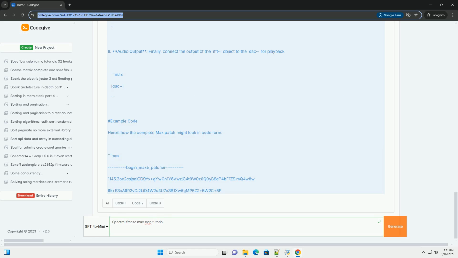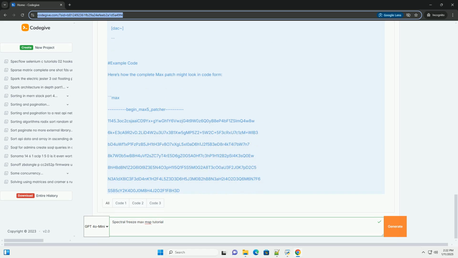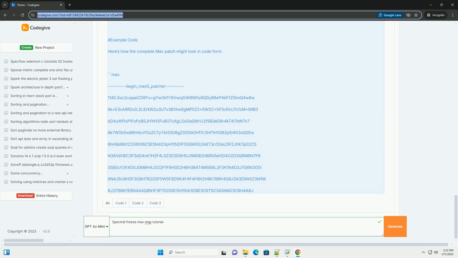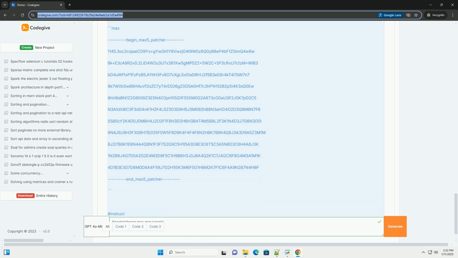Tutorial: Spectral freeze in Max/MSP. Overview. In this tutorial, we will create a simple spectral freeze effect using Max/MSP. We will analyze an incoming audio signal, store its spectral data, and then allow the user to freeze and unfreeze the sound. Requirements: